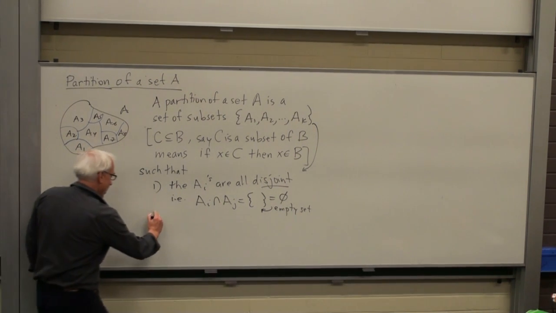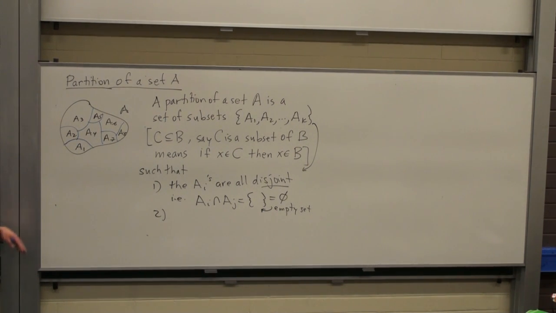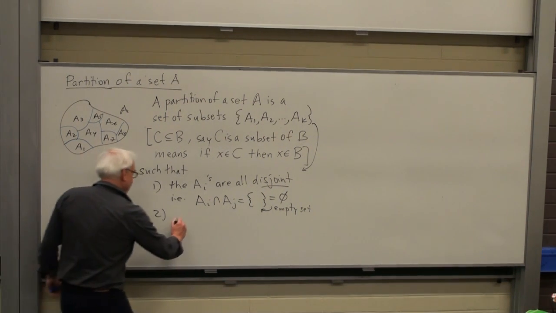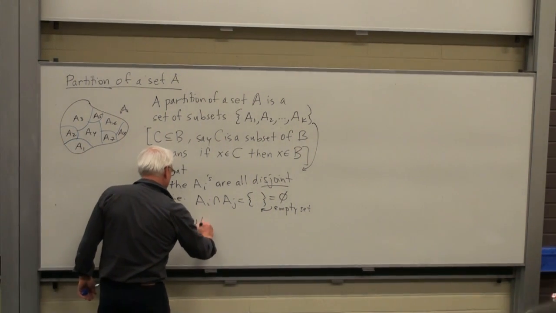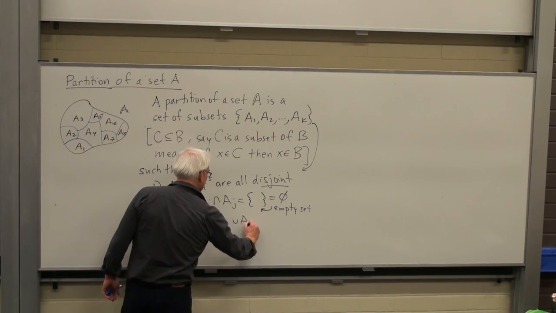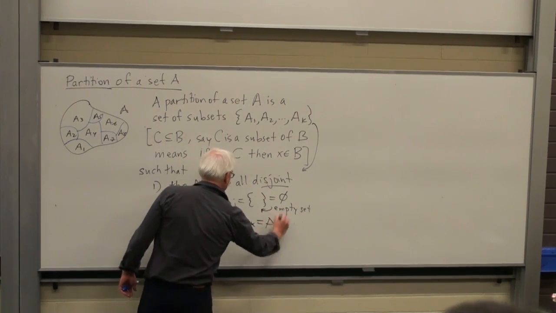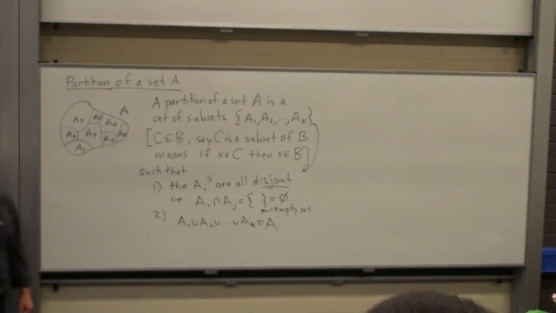That's the first condition. And the second condition that a partition has to have is that it has to fill up all of A. Everything should be in at least one of the subsets. So we want the union A1, union A2, union up to AK to be equal to the big set that we're starting with.